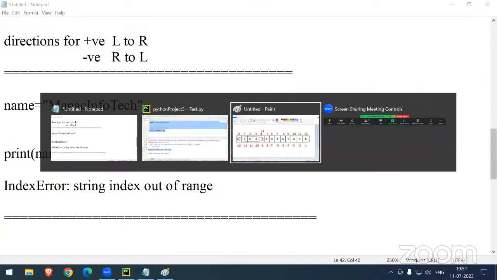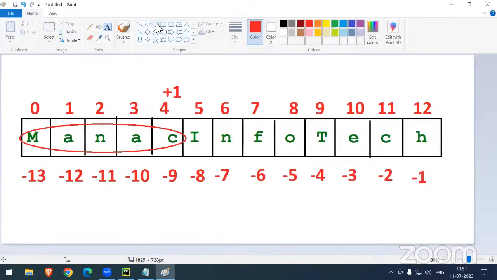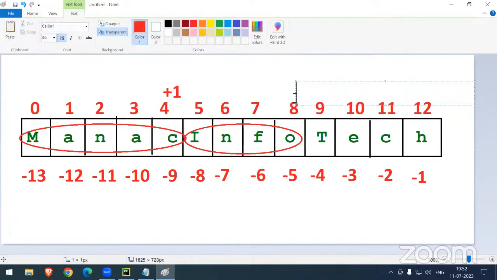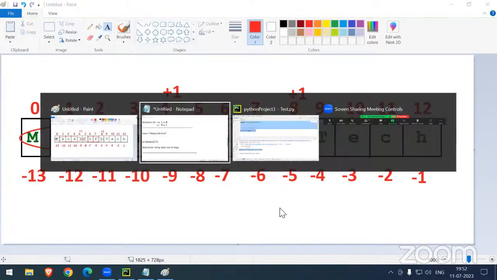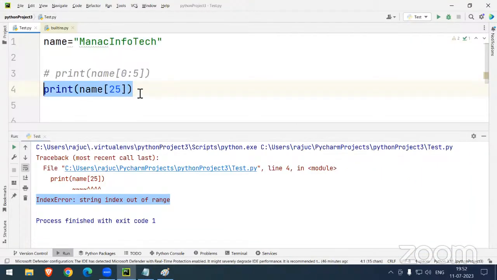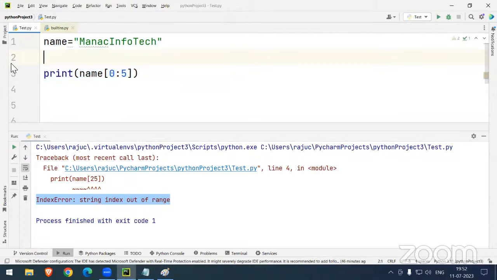Okay. So now, sir, I wanted to print only info. Can you guide me? I wanted to print only info. 5 to 9. Yes, 5 to 9, very perfect answer. +1 you can add here, 5 to 9. So let's uncomment. Sir, I am printing 5 to 9. That's it.